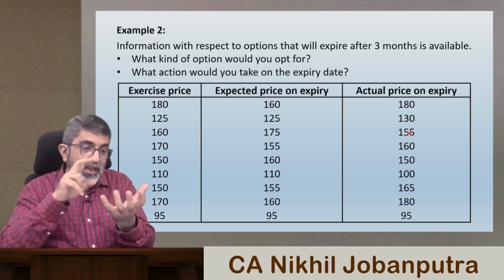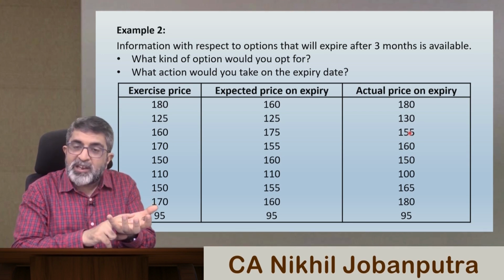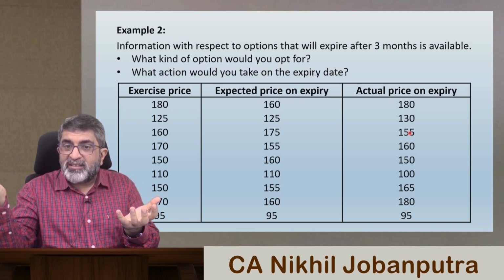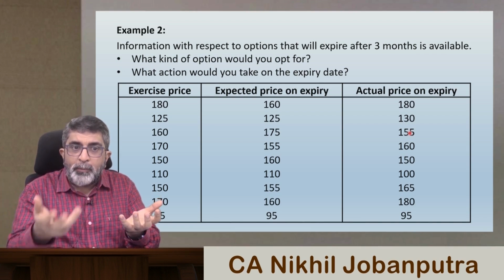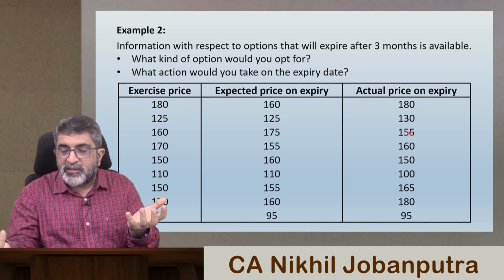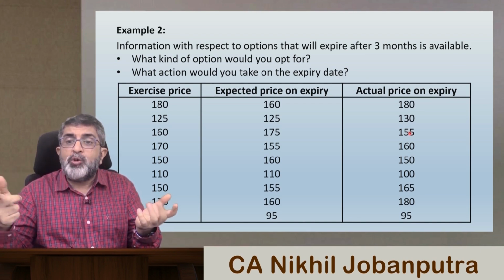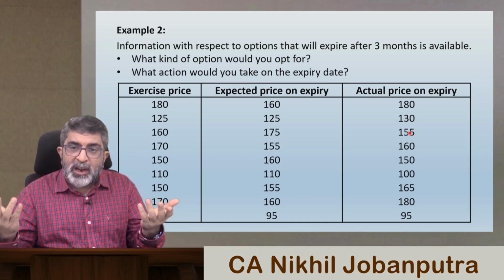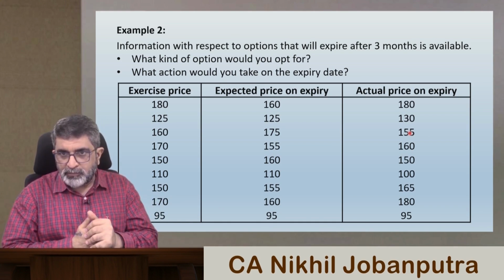That means you are holding a call option, conveying a right to buy at 160, and its actual price in the market is just 155. Why would you exercise your option and face a loss? Basically, your position went out of the money. Do you agree with me? Your position went out of the money. If your position went out of the money, there's no question that you exercise this option.